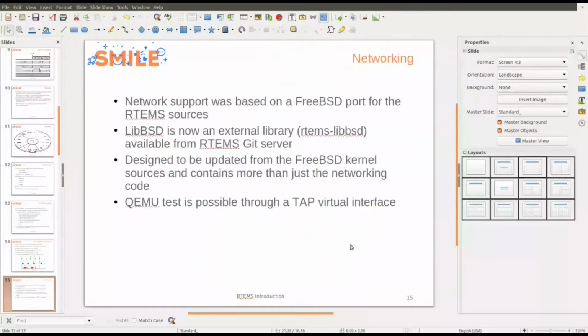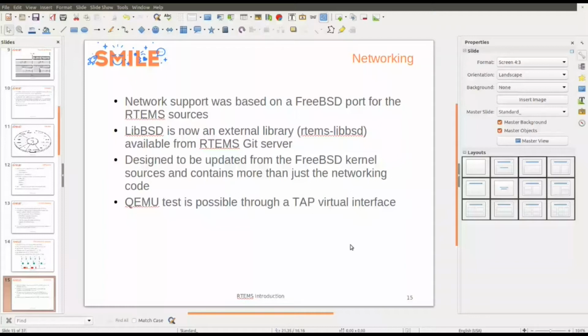Regarding networking, networking support could be available in RTEMS. It was based on a FreeBSD port and it was included in the RTEMS sources. But right now, since RTEMS 5, I think it's an external library called RTEMS libbsd, available from the RTEMS Git, and you have very precise documentation on how to integrate the BSD network in the RTEMS application.